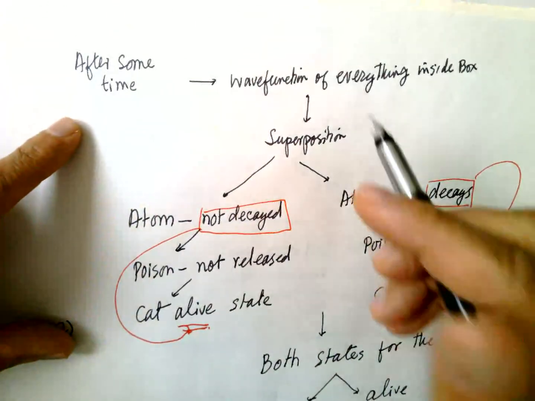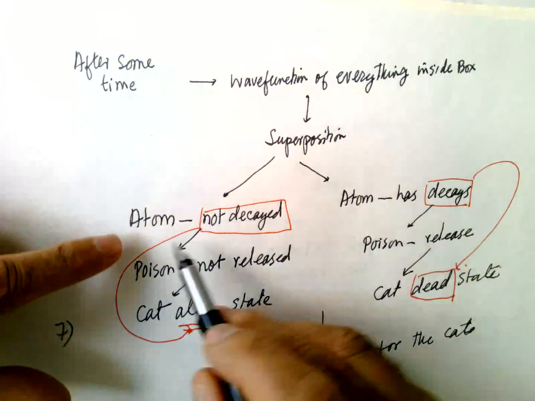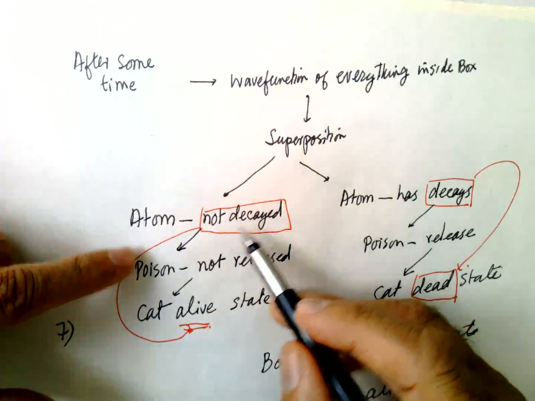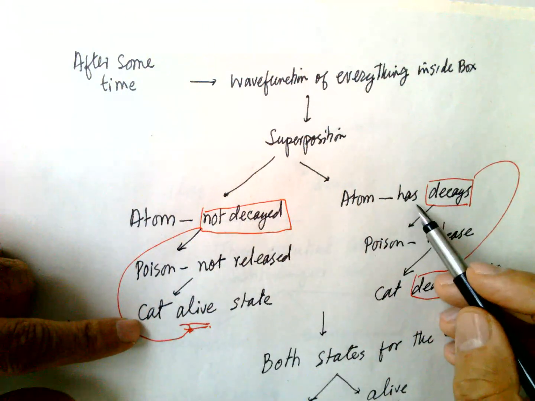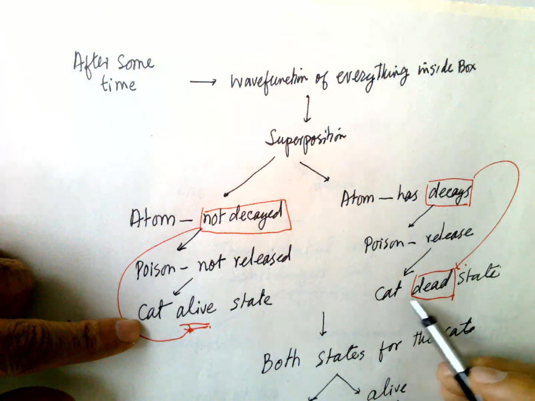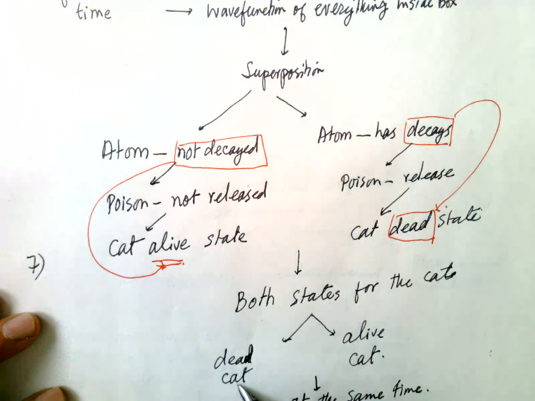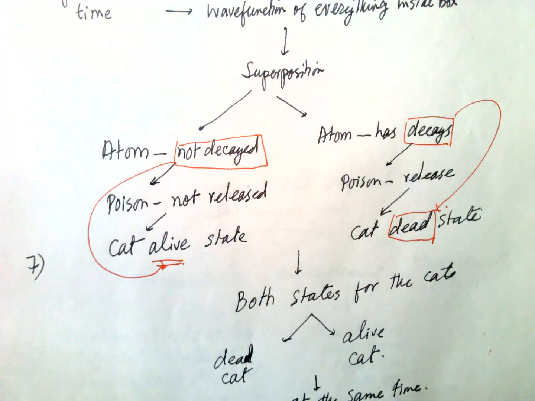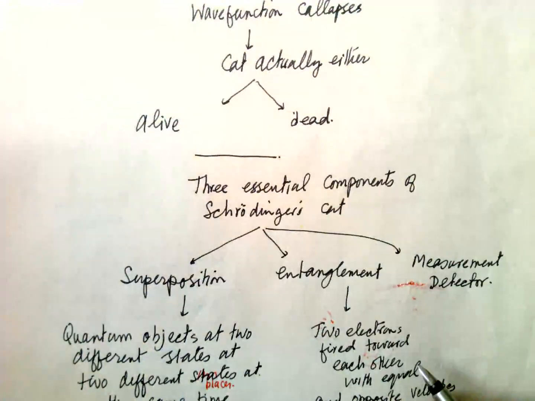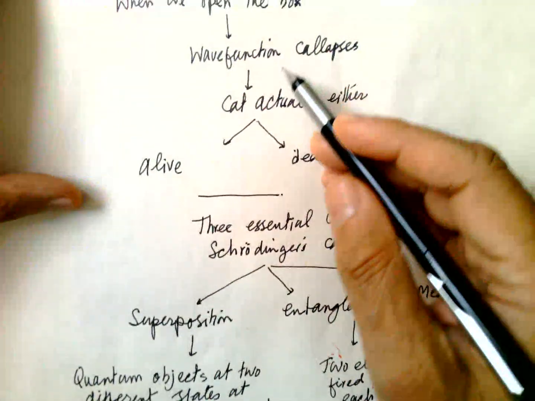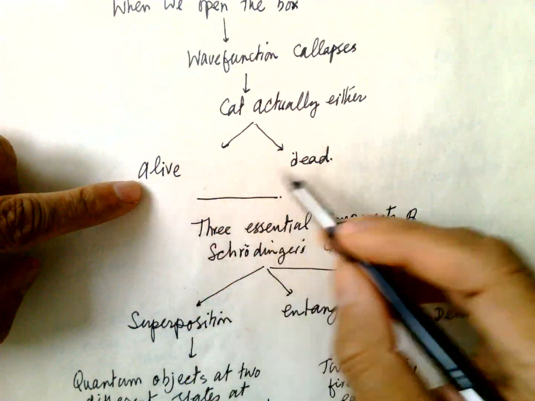After some time, the wave function of everything inside the box is in a superposition state. Atom not decayed, poison not released, cat alive: this is one. Atom decayed, poison released, cat dead: this is another one. So the states of the cat dead and cat alive exist at the same time. This is also a possibility. When we open the box, the wave function collapses, and the cat is actually in one of two states, alive or dead.